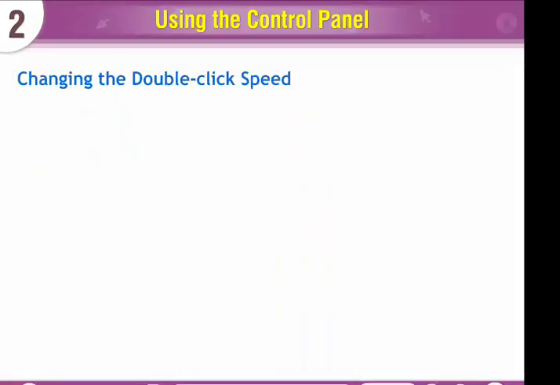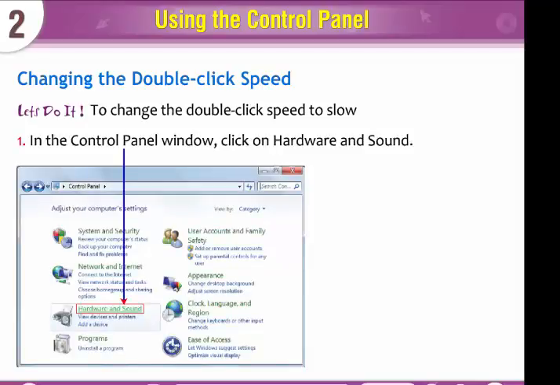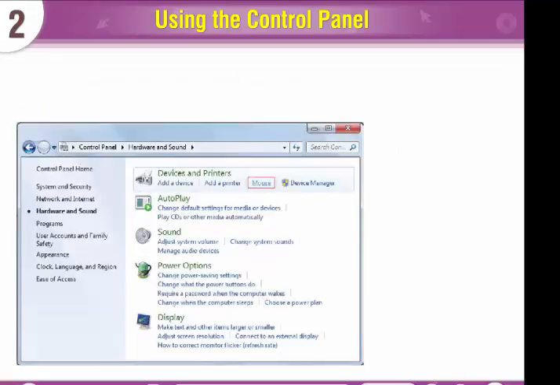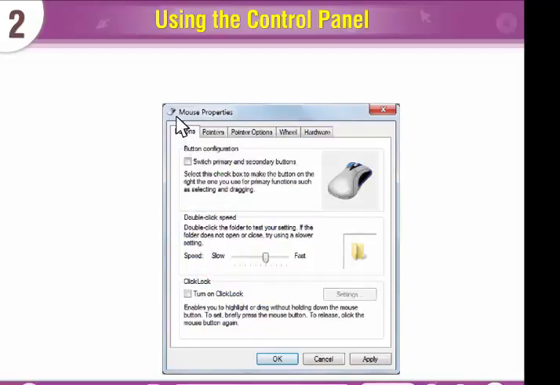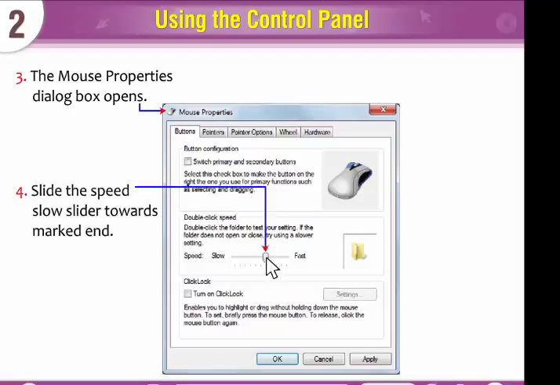Changing the double-click speed. Let's do it. To change the double-click speed to slow, in the control panel window, click on the Hardware and Sound. In the Devices and Printers category, click on Mouse option. The Mouse Properties dialog box opens. Slide the speed slider towards Slow end.